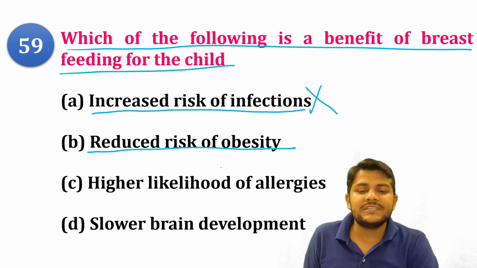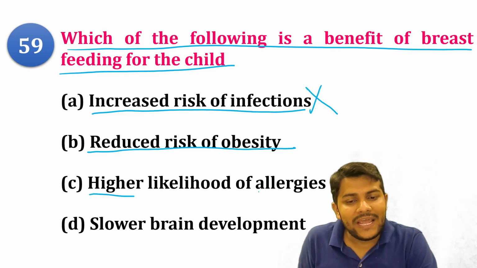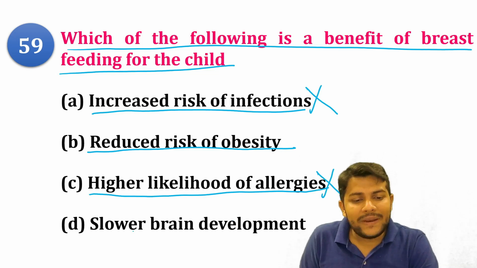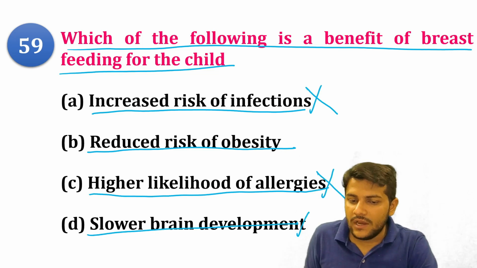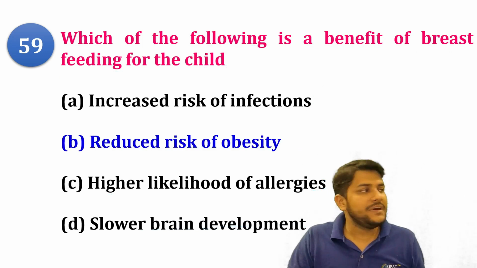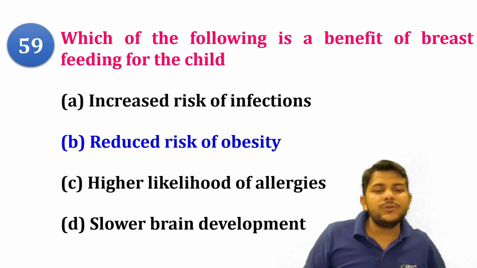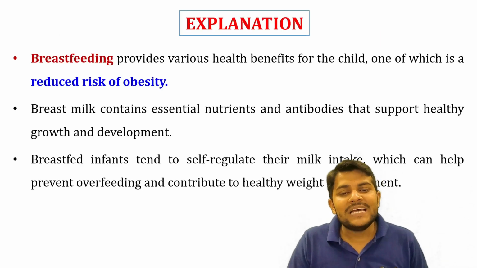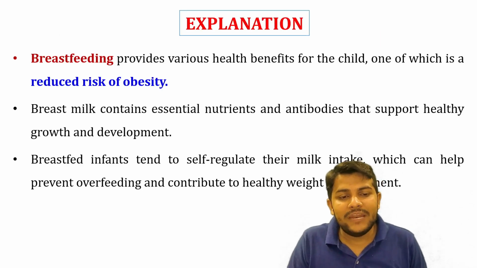Okay, we can consider it. Then higher likelihood of allergy. No, it is also absolutely wrong. Then slower brain development. No, this is totally wrong. So you have the option that is breastfeeding reduces the risk of obesity. Breastfeeding provides nutrition benefit to the children, as well as the mother, and the chance of obesity is going to be reduced.